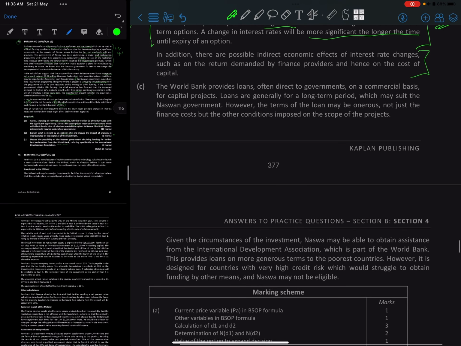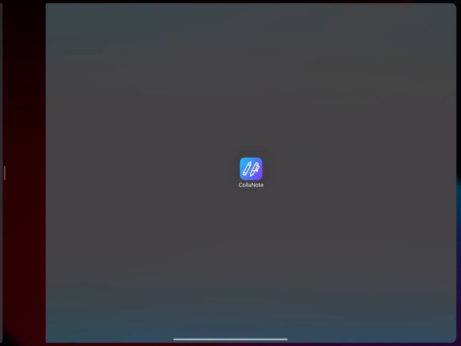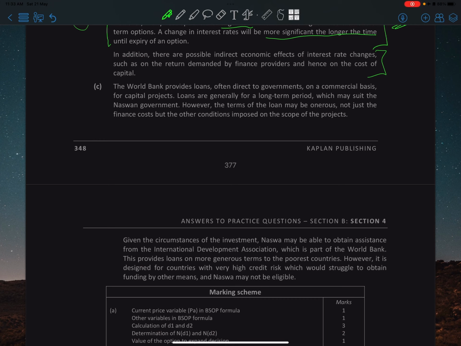Okay, so discuss the possibility, for 4 marks, of the Norwegian government obtaining funding for further relocations from the World Bank, referring specifically to the International Development Association. The World Bank provides loans, often direct to governments on a commercial basis, for capital projects.